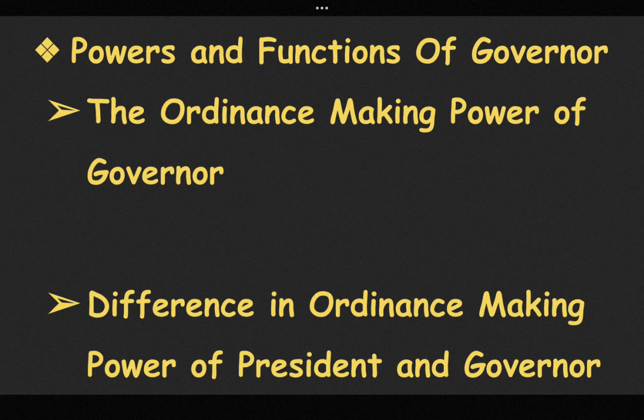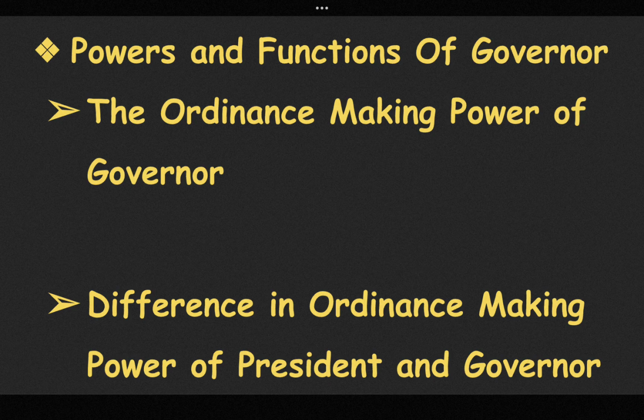The Governor of a state enjoys all the powers that the President enjoys at the center except the emergency powers, diplomatic powers and military powers. The Governor of the state enjoys executive powers, legislative powers and judicial powers. Now let us discuss all these one by one. Executive power is described under Article 154. Executive power is vested in the Governor of the state. He has the power of appointments and removal in the state.